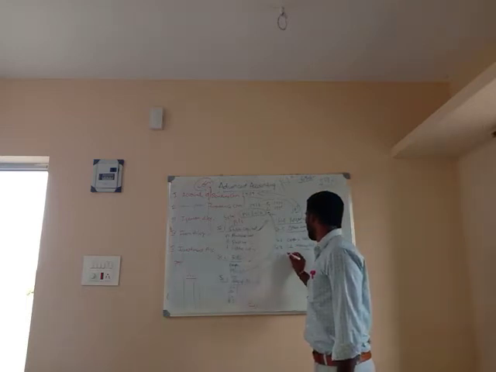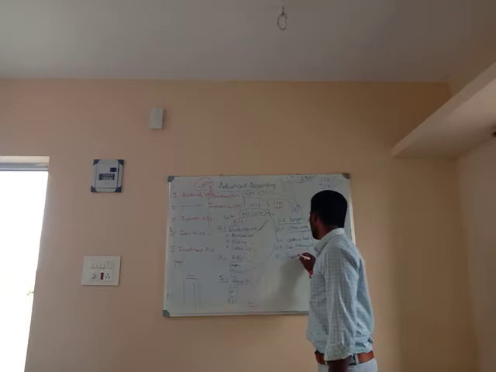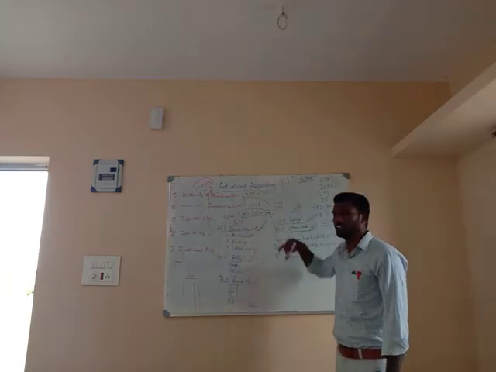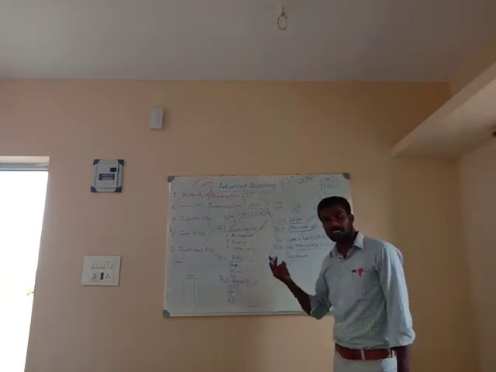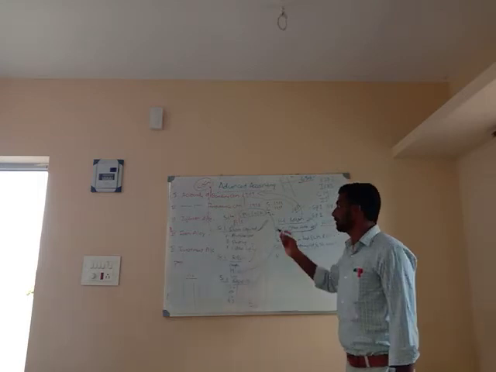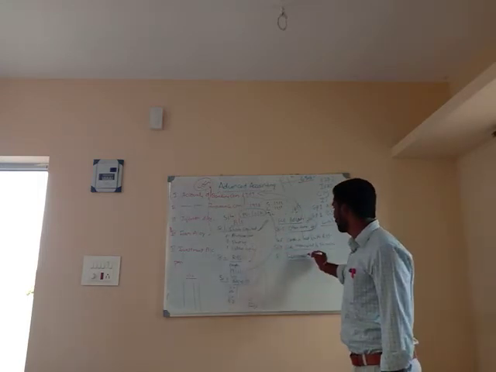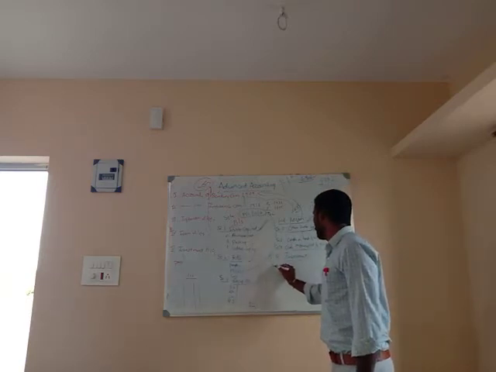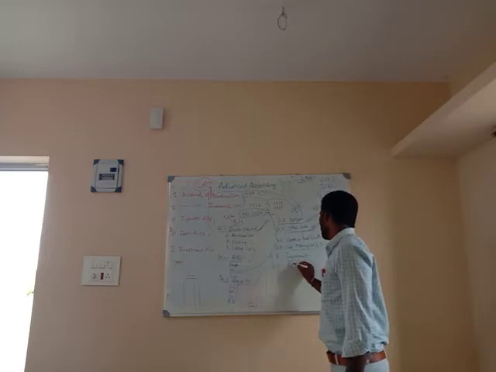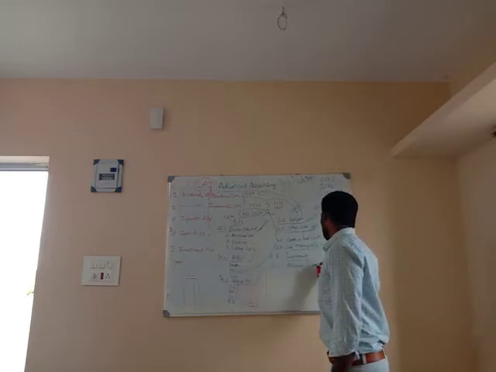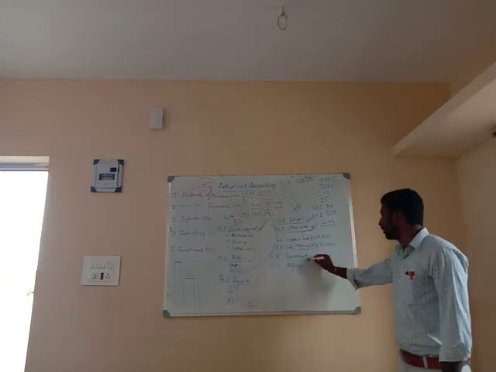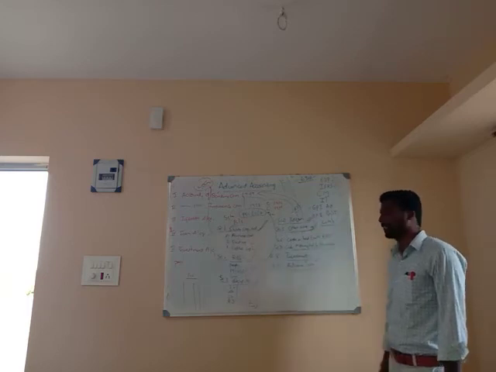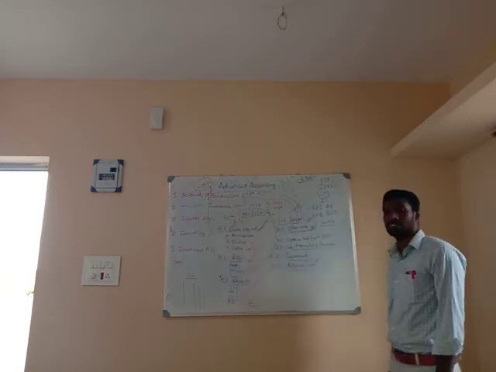Next, schedule number 8, investments. Any investments made by the bank regarding government securities, other securities, and some items with RBI, some bonds, will all be covered under the investments heading. Next, schedule number 9, advances, and it may be called loans. If any advance or loan is given to the customers, that is an asset to the bank. That will be covered under schedule number 9, advances or loans.